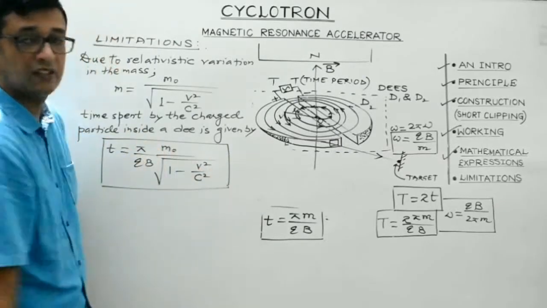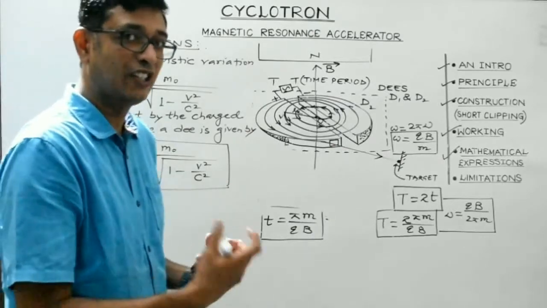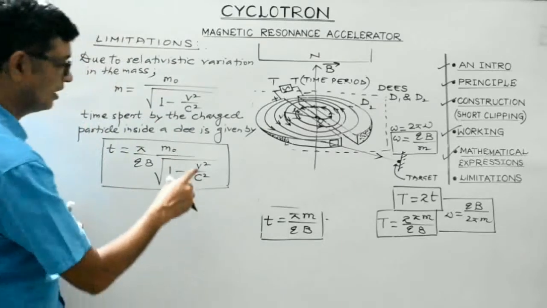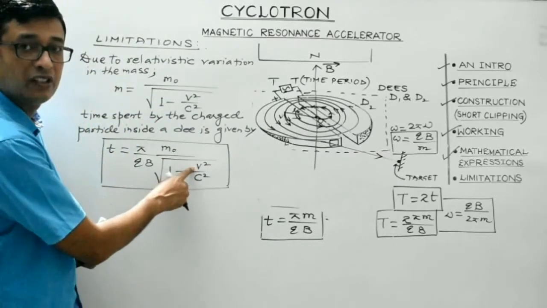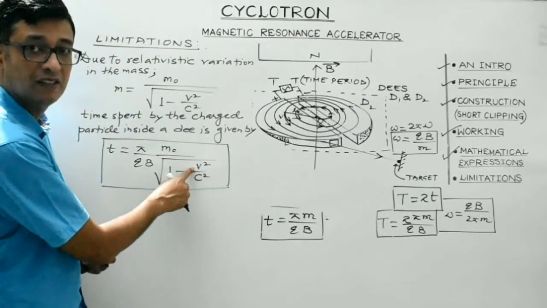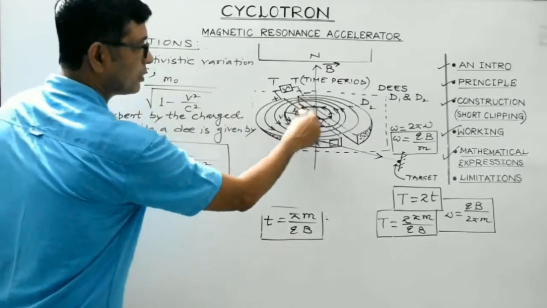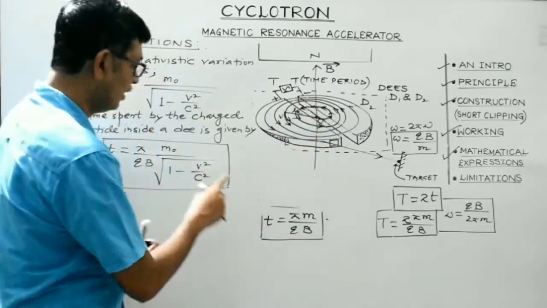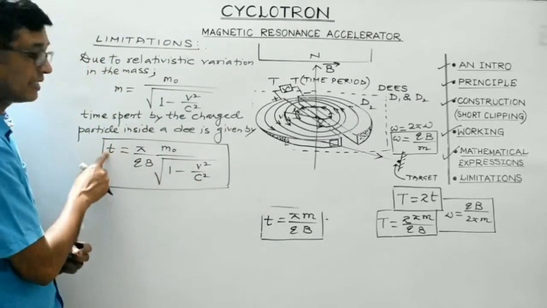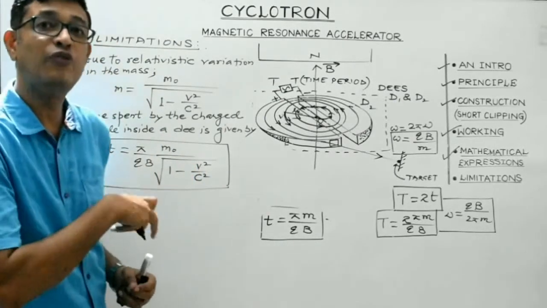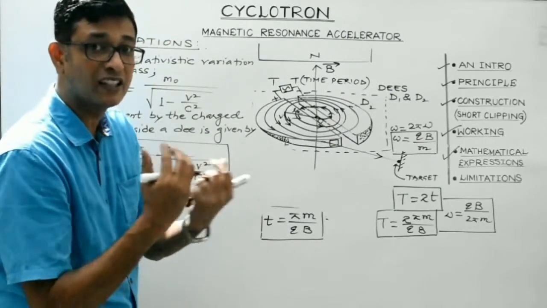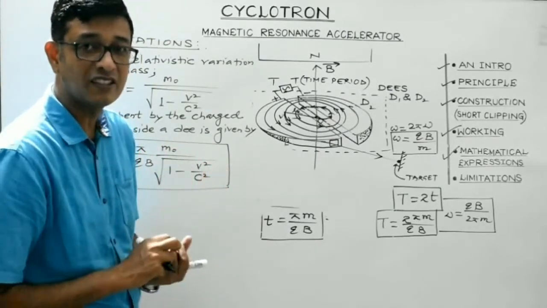Now look, students, for perfect synchronization small t should be constant, but now what happens is with the change in the speed of the charged particle, at each and every step, whenever the charged particle comes in the gap between the two Ds, its speed increases, isn't it? So with the increase in the speed, time t will also vary. So the synchronization won't be there in this case. Now t won't be constant, isn't it?